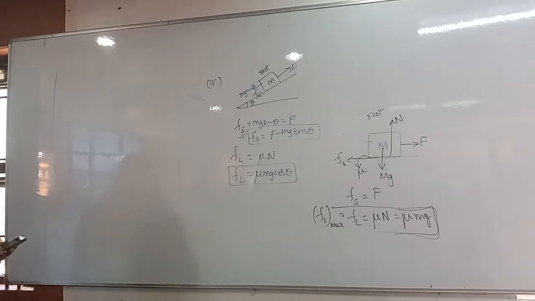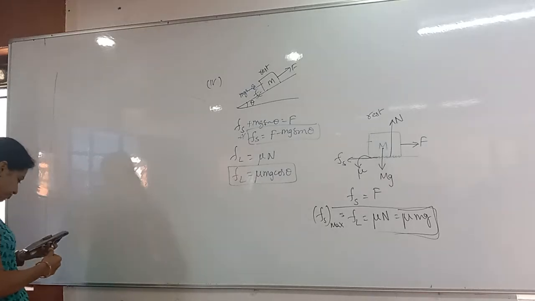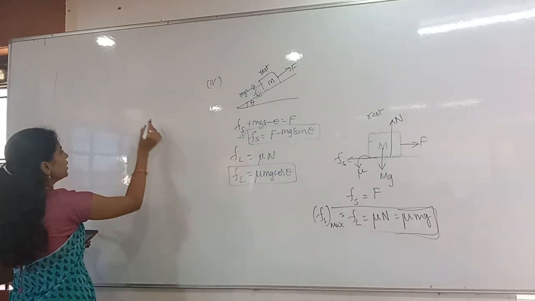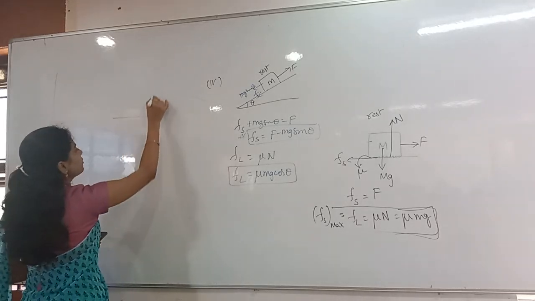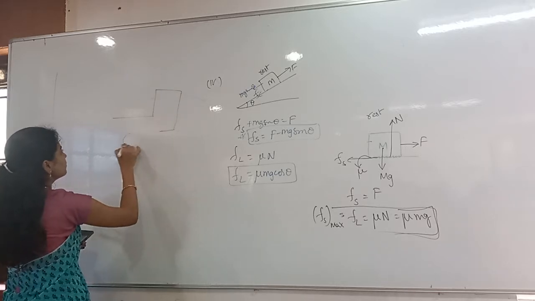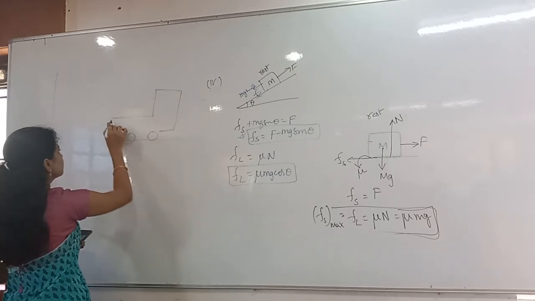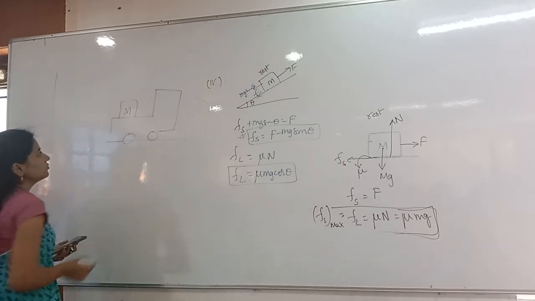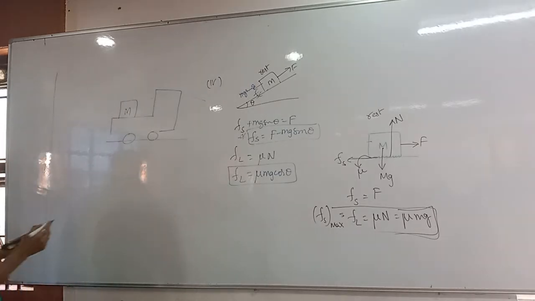Now, it's very important to see that. Try that first and explain after. A truck is there. On that truck, a block M is kept.